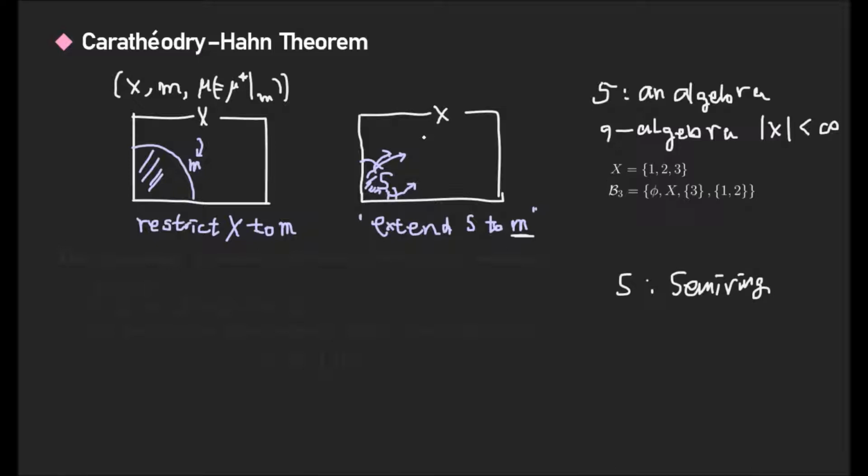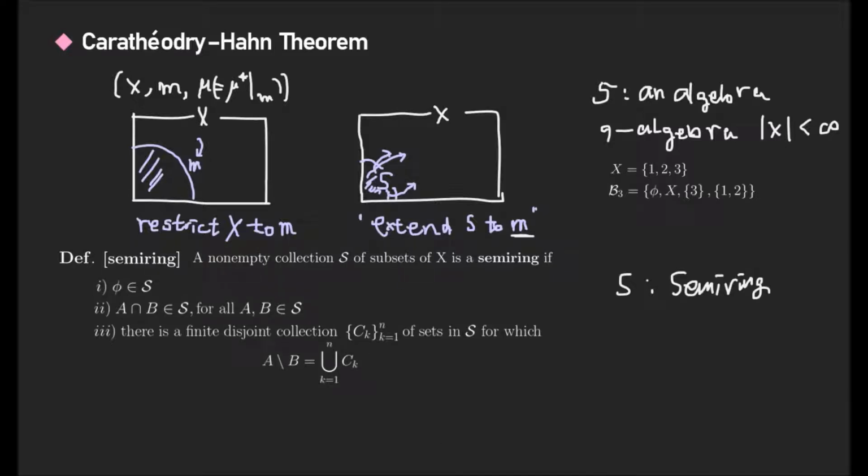Some others extend the measure space in order to construct the measure space. Then, what is a semi-ring? The definition of a semi-ring is here. A non-empty collection S of subsets of X is called a semi-ring if the empty set is in S, and A intersection B is in S, whatever we choose A and B. And if we calculate A set minus B, it can be expressed as a finite disjoint union of sets in S. If these conditions are satisfied, we can say the set S is a semi-ring.